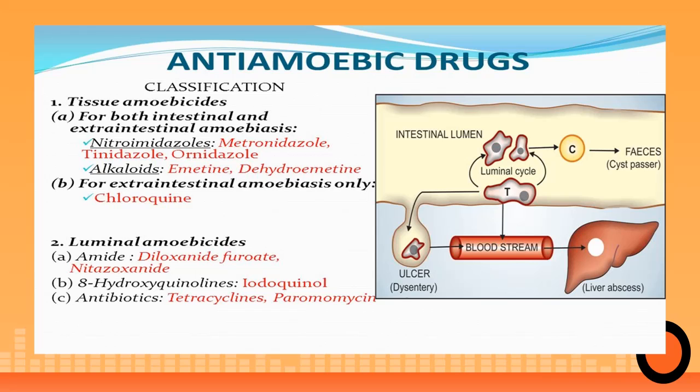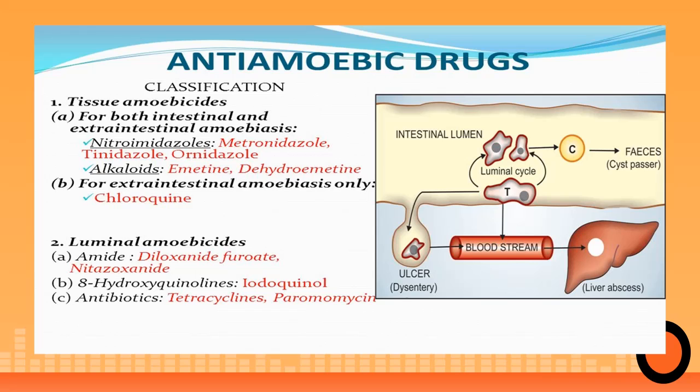So in this picture, you get to see how the trophozoites multiply by binary fission within the lumen of the intestine, and under favorable conditions, like during dehydration, they also get converted into cysts. So they can pass into the feces, or else these trophozoites can also cause further damage to the intestinal walls, leading to ulcers, and they can find their way through the portal vein into the liver and form a liver abscess.